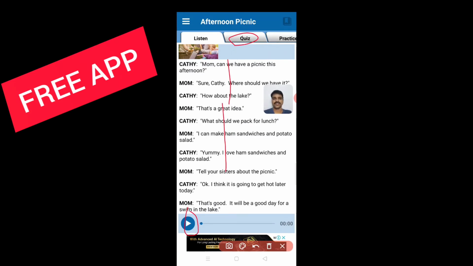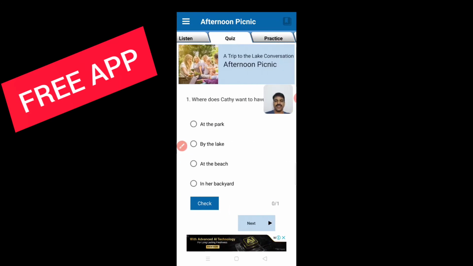After completion of this topic, if you click this quiz tab, you will get a quiz. Once I click the quiz, you will be given questions like this on that particular topic. After completion of this question, the next question will come, so you have to complete this quiz. By doing this quiz we will get a complete understanding about that topic.